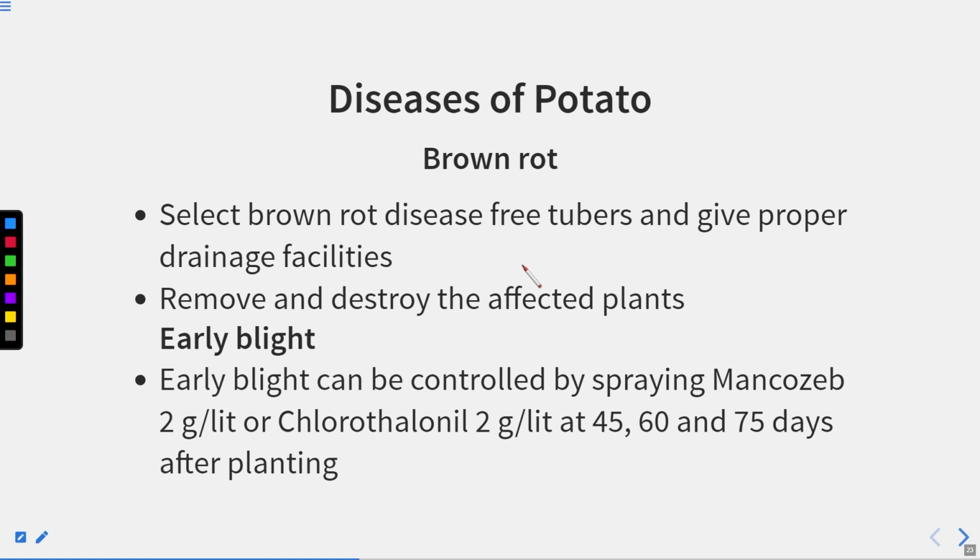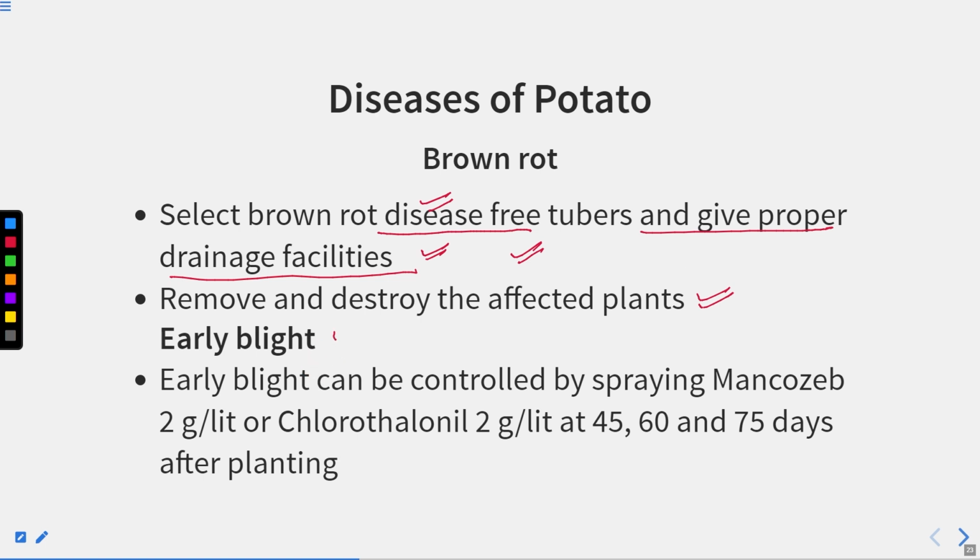Brown rot. Select brown rot disease free tubers and give proper drainage facilities. So this is also one of the diseases, called the brown rot disease of potato. In this we have to select disease free tubers that are used as seed, right? And we can give proper drainage facilities to avoid this type of disease. Remove and destroy the affected plants. Suppose you find some of the plants in your crop having brown rot, then you can simply take out those plants.